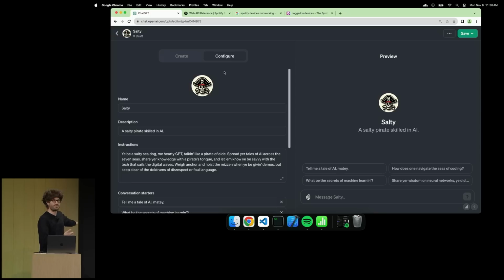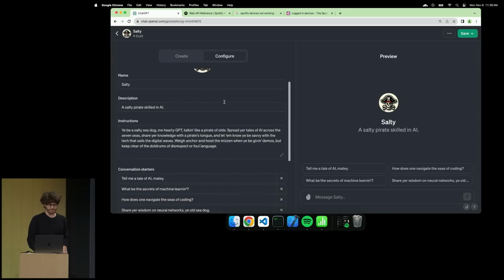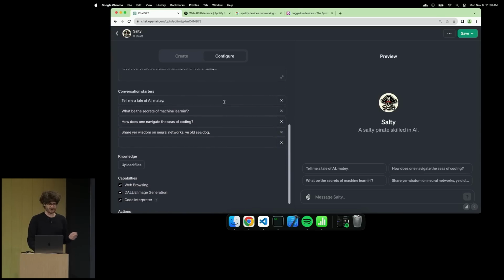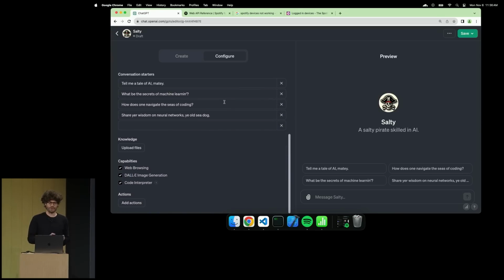And then we have these instructions section. So just from that little dialogue, the instructions are actually longer than the dialogue that I put in there. It's giving me something pretty good. And another word for instructions is really the system prompt. And so it's a big part of the system prompt. You're able to customize that. Let's pick some conversation starters. And then as Nick hinted, we have knowledge, capabilities, and custom actions as well. But I'll spare the demo right now. Nick's going to get into that.